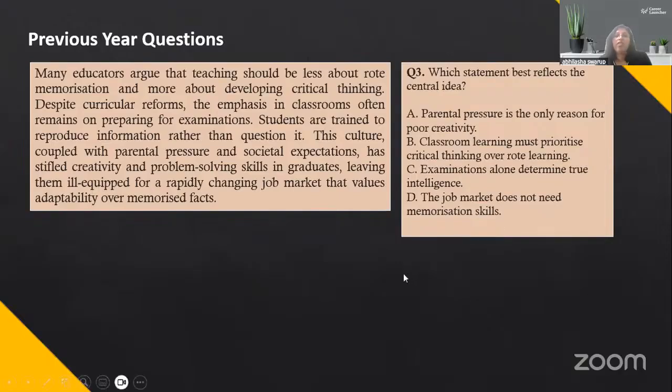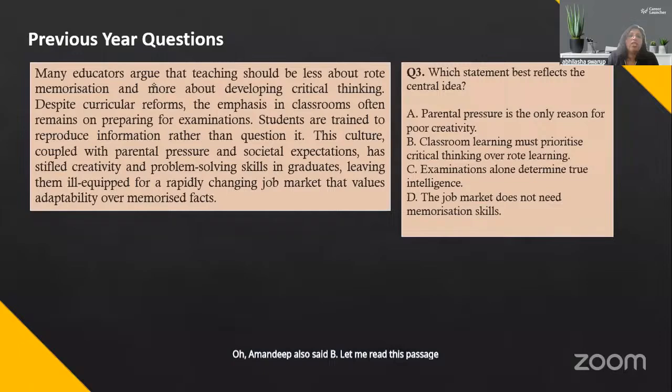Which statement best reflects the central idea? Oh, you're all giving me answers. B, Sanika. Salimuddin, B. Maisha, B. Dharna, B. Amardeep said A. Oh, Amardeep also said B. Let me read this passage.